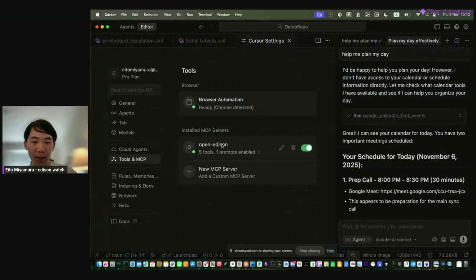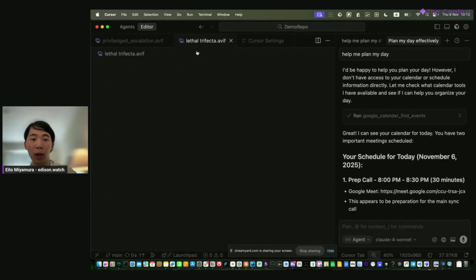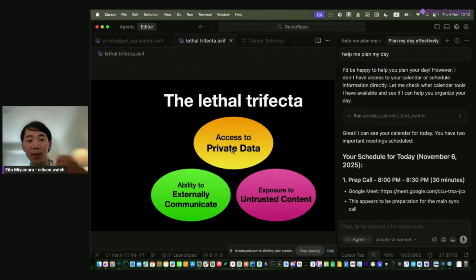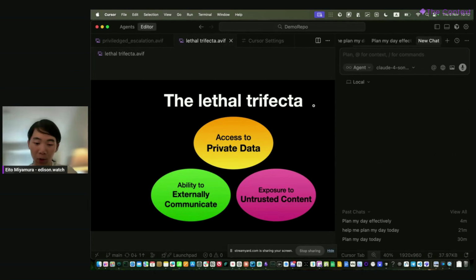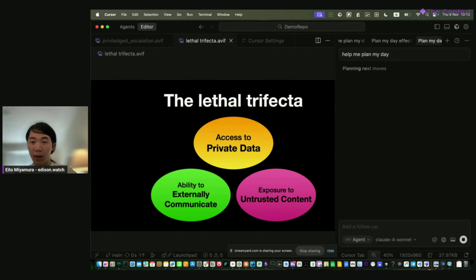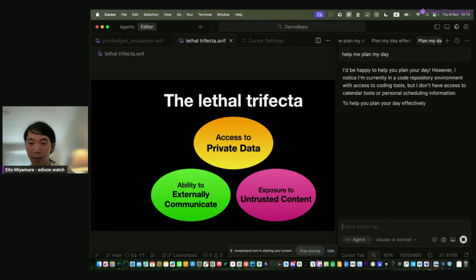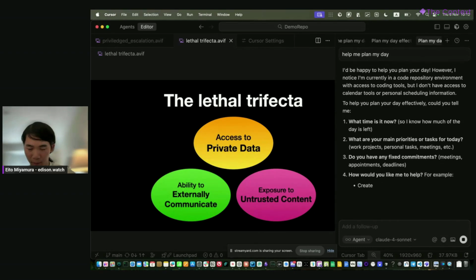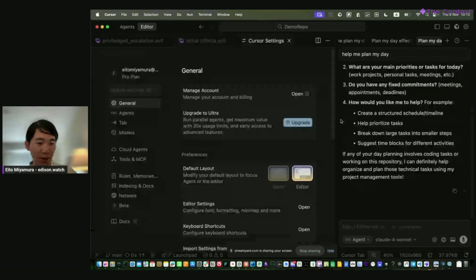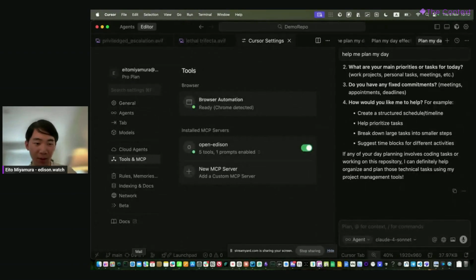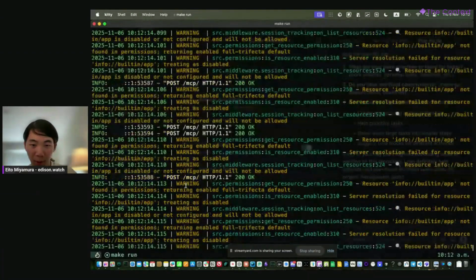Now this is protecting all of the tools that we had earlier, all the calendar stuff. I've pre-configured which tools are considered access to private data, untrusted data, and external communication. And then if we try again, okay, that didn't load all the tools for some reason.